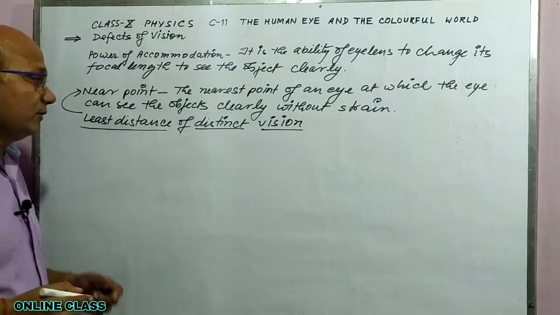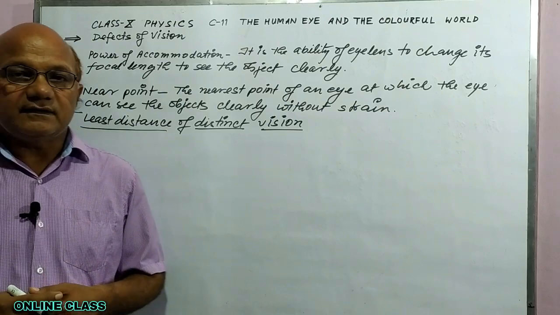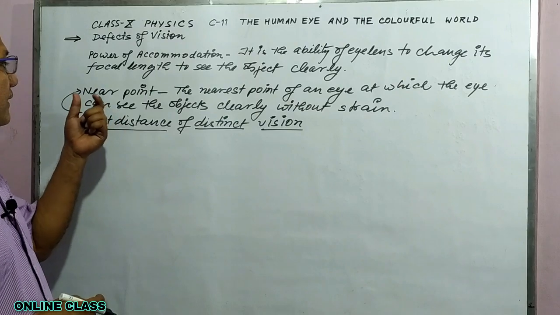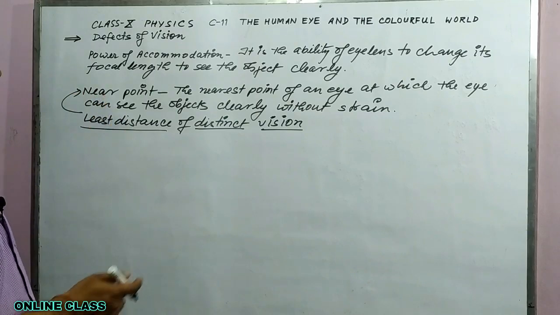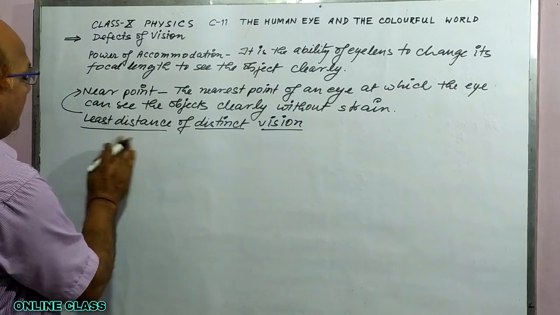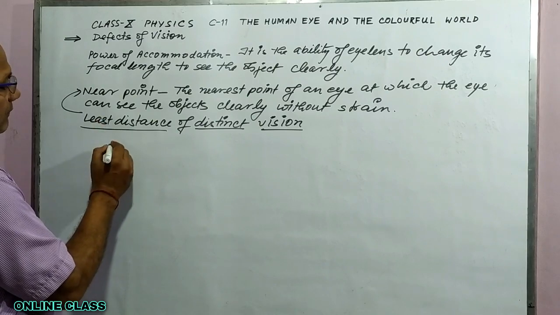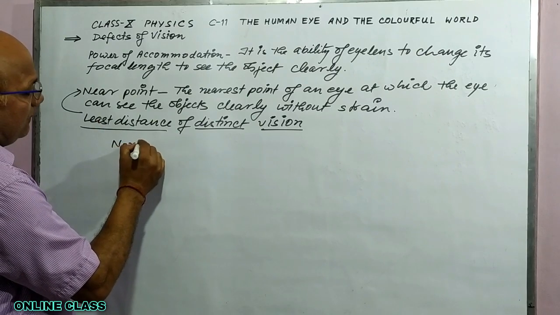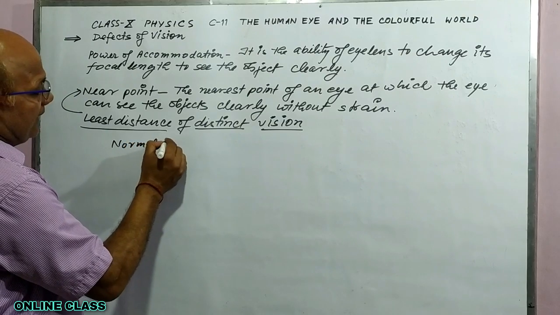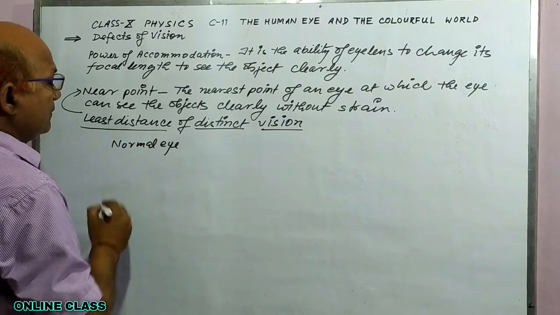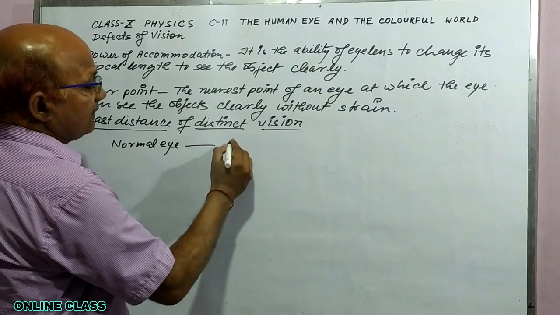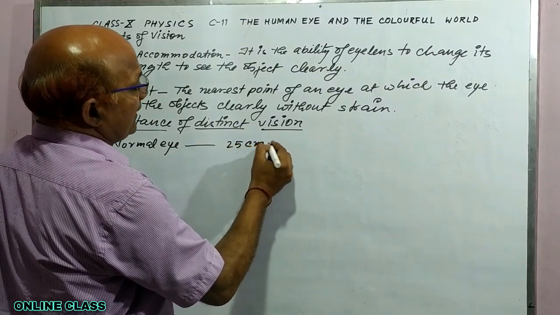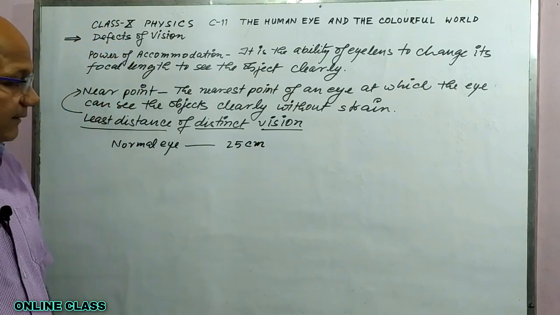So, this is called least distance of distinct vision, or you can say near point. For an adult eye, for normal eye, it is at 25 centimeter from the eye.